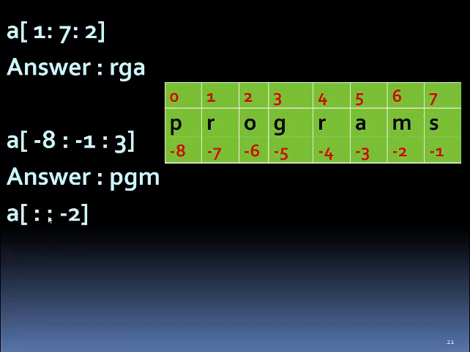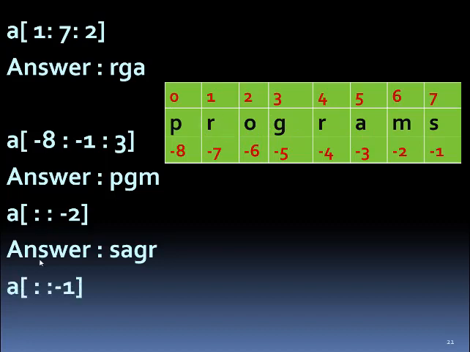Then a[::-2], that is first to last and skipping by 2, so the answer will be S A G R, because it is minus 2, so it will take backward indexing starting from this first, then A, then G and then R. Next a[::-1], what will it do? Again it is a minus 1 step, so it will reverse the string, so you will get this answer.